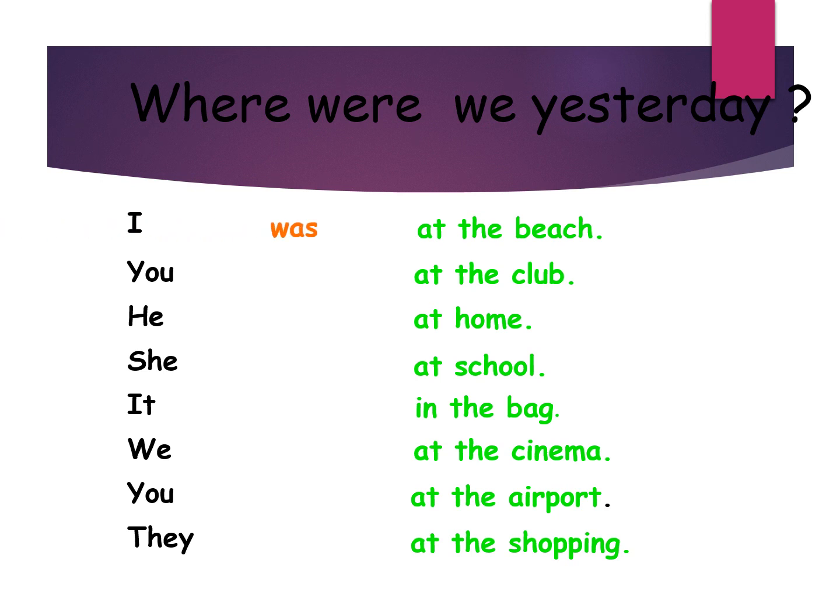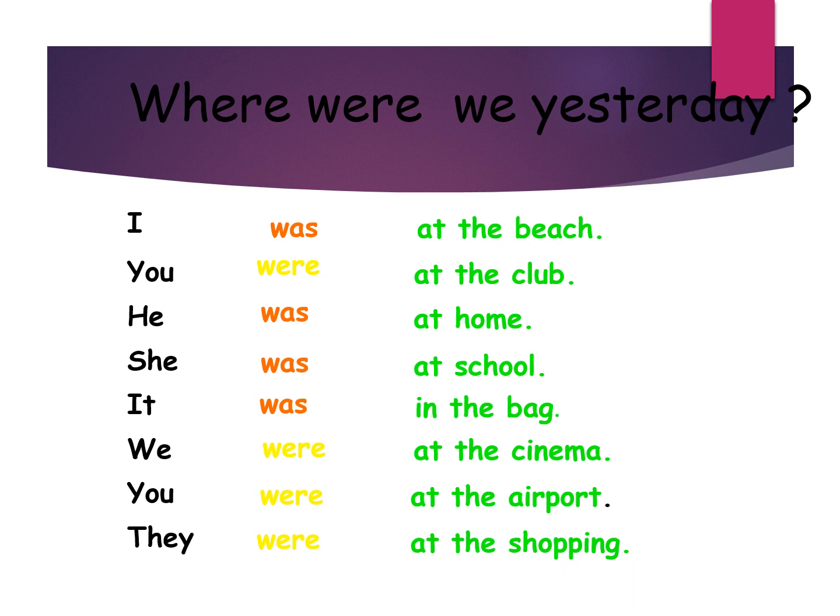I was at the beach. You were at the club. He was at home. She was at school. It was in the bag. We were at the cinema. You were at the airport. They were at shopping. This is only affirmative statements, but we don't only have affirmative statements.